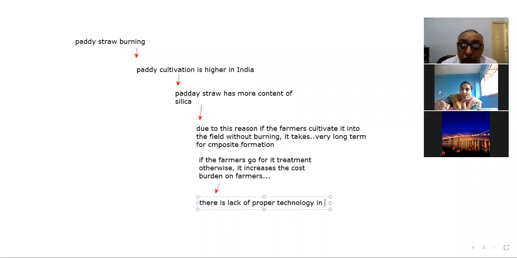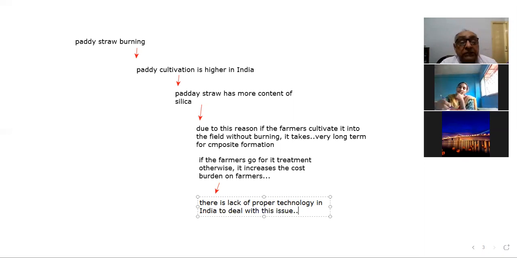We don't have proper technology in India to deal with this issue, how farmers can deal with this problem. We don't have adequate technology so far, and farmers are not financially sound even. So that is also the problem.